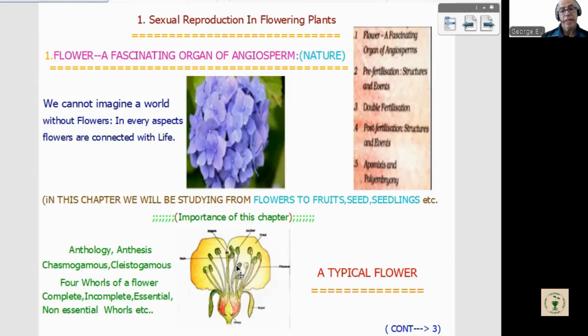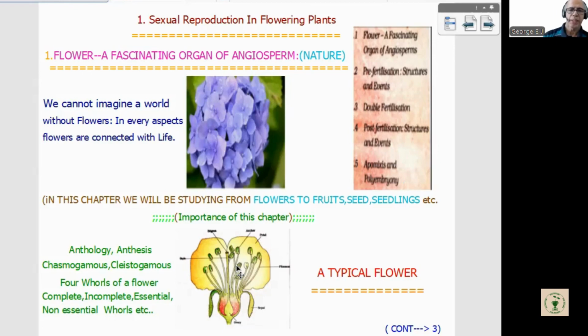What is meant by anthesis? Anthesis means opening of a flower. You can find a flower bud that gradually gets opened. That comes under movements, which are presently not in our NCERT syllabus. So that term is called anthesis.